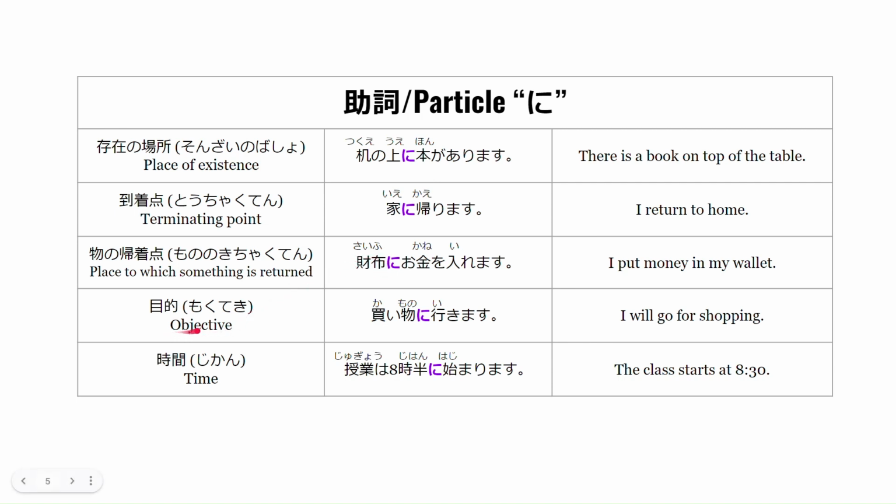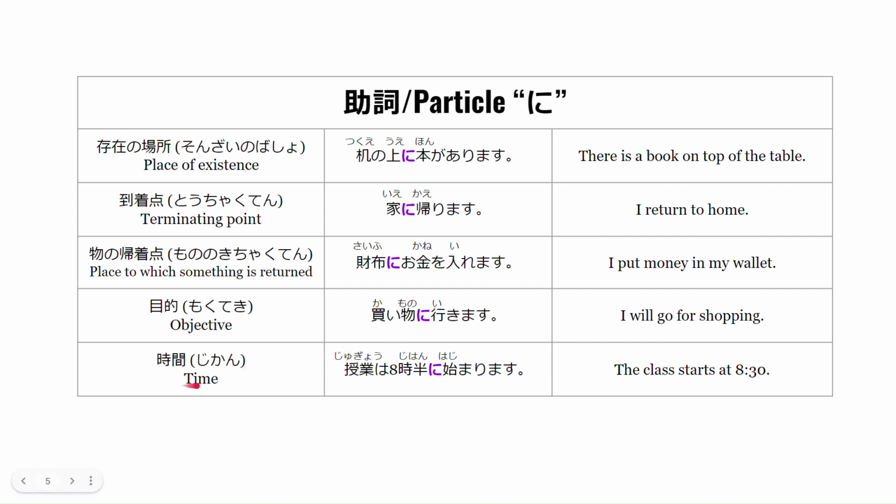Okay, now let's go to the objective or 目的. 買い物に行きます。 This means I will go for shopping. So then the objective here is shopping or 買い物. For example, if you want to say I will go to school, then we can say 学校に行きます and then the objective will be 学校.